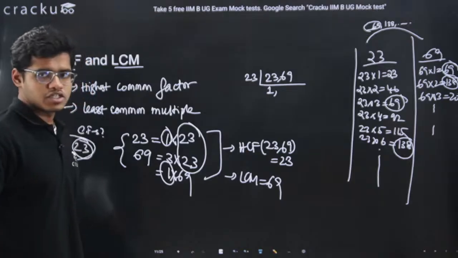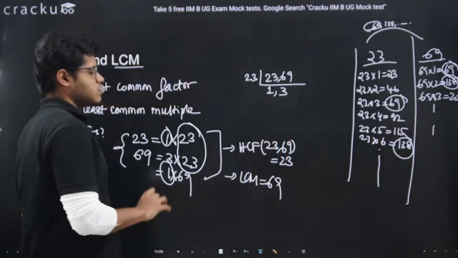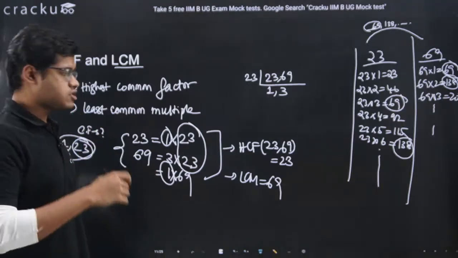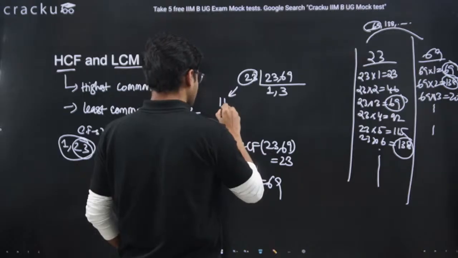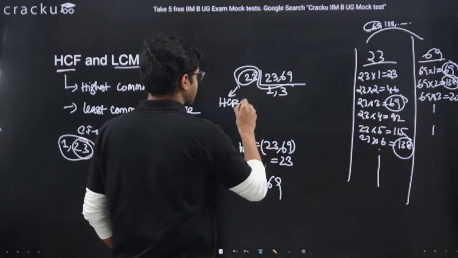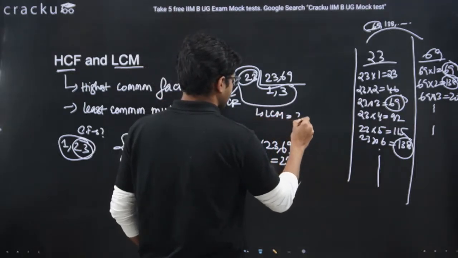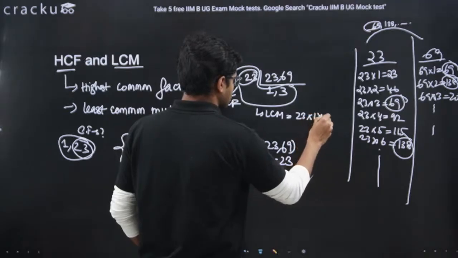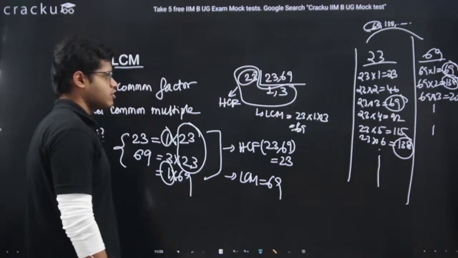When 23 divides 69, the quotient is 3. We have prime factorized. What is the HCF? The number here will be the HCF. The LCM will be the multiplication of all of this: 23 into 1 into 3, which is 69. So in this way, in a fast manner, you can do it.